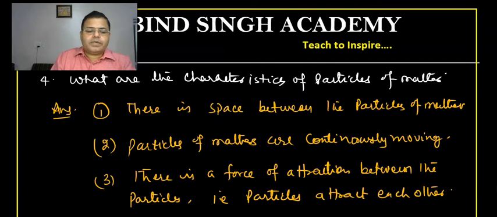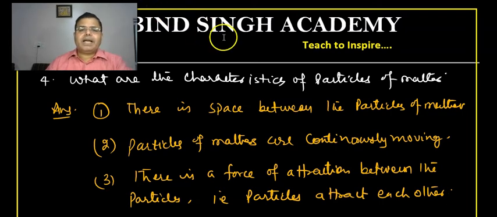These are the three, but the fourth one is that one particle can diffuse with another particle. So that is also a property.